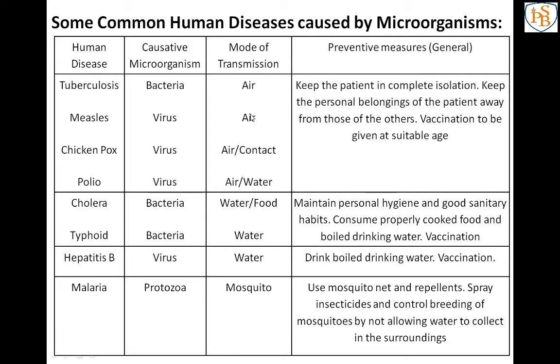The mode of transmission is air: the virus of measles gets into our body through the air. Next is chickenpox, which actually happens in kids.